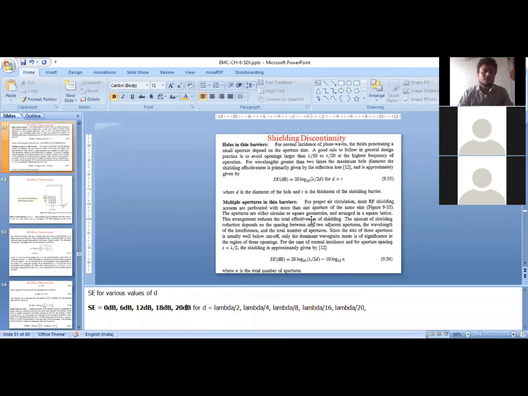If I have multiple apertures on the shield, the shielding effectiveness of such a shield is given by this. It is very similar to this. The only difference is this factor is added over here. The more holes on the shield, the less is the effectiveness, so this is subtracted from this particular equation. So the shielding effectiveness of a shield with multiple holes is less than the shielding effectiveness of a single hole. A shielding effectiveness of about 100 dB can be achieved by properly calculating the dimensions of the holes. We'll talk about it.